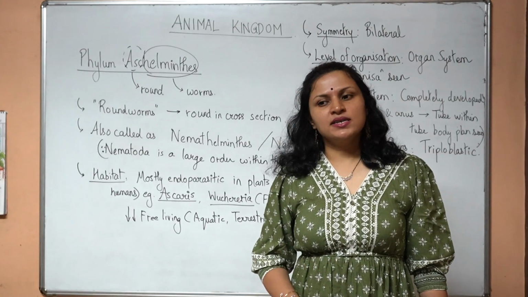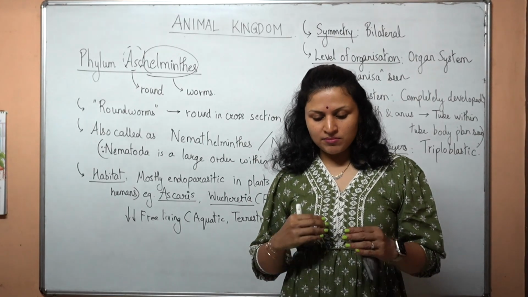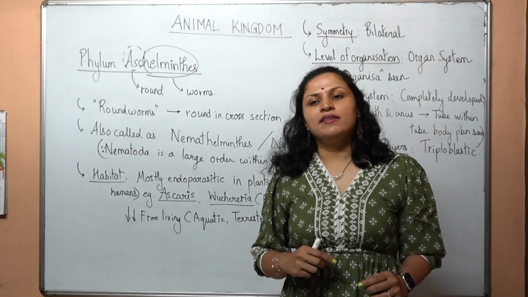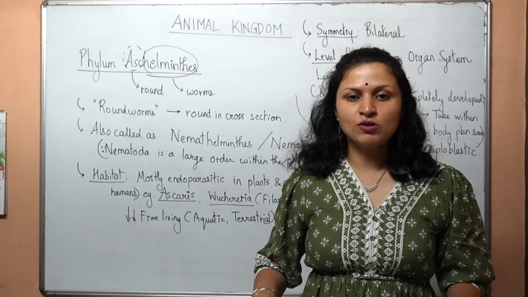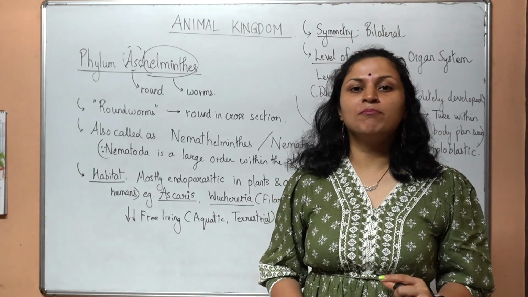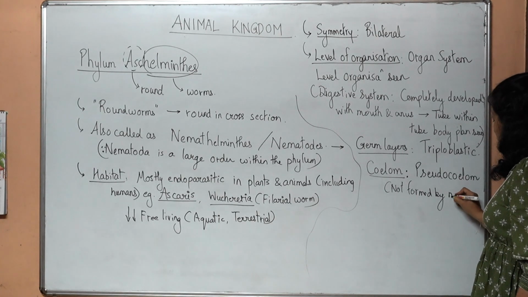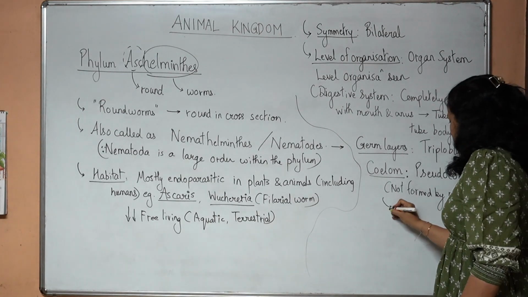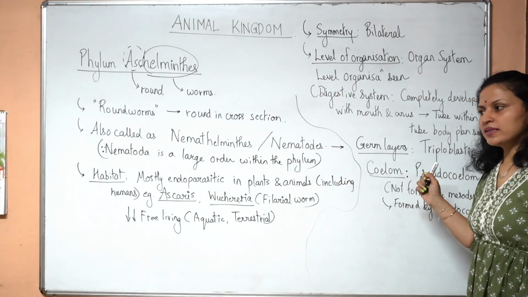Aschelminthes are triploblastic. They do have development of the three germ layers, that is endoderm, mesoderm and ectoderm, and they do have development of the coelom in the form of scattered pouches. However, this coelom is not formed by the mesoderm, it is formed by blastocoel. They are said to have pseudocoelom, not formed by mesoderm. It is formed by blastocoel. Okay, so it is not a true coelom because it is not formed by the mesoderm.